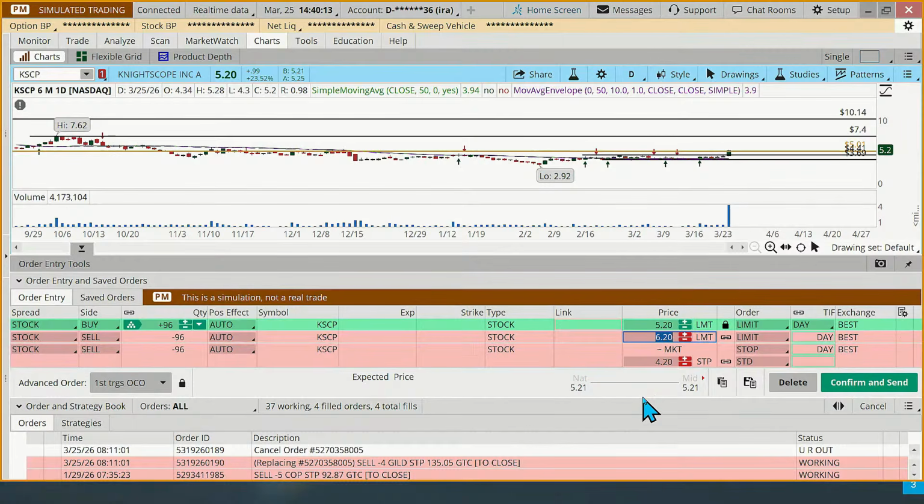Now this one's going to be interesting because we only want to sell half. So I need to unlock this link if you've had it locked up here. We're going to go in there with 48 shares on that one. And if you're buying 96 like this, I know Ted's probably got some different ideas here. Ted, I remember we had a conversation, and there's probably another way to do that. I just couldn't think of the easier way to explain it.